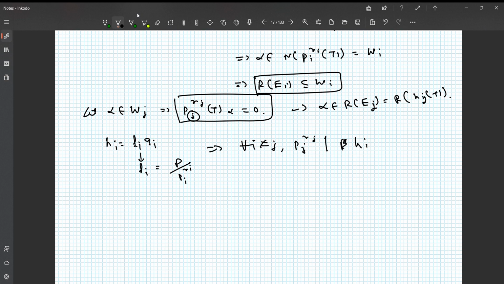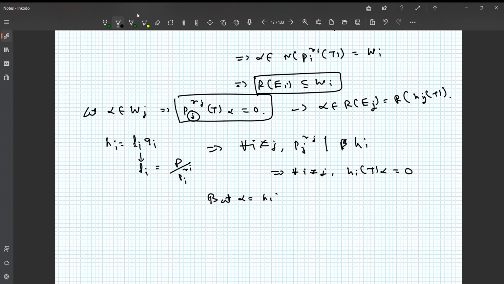We are just cancelling out the Pi^Ri factor from P. So for i not equal to j, the Pj^Rj factor is still in P. Therefore this will divide P, and in turn it will divide Hi. So that implies for all i not equal to j, Hi(T) of alpha must be equal to 0.